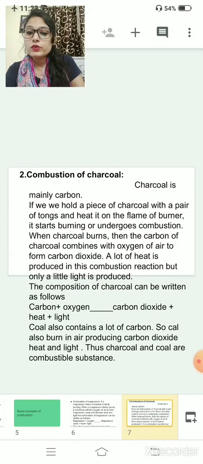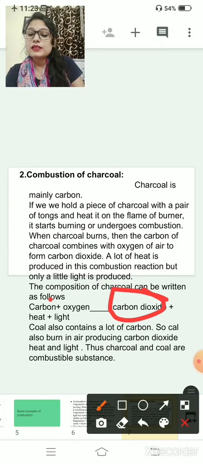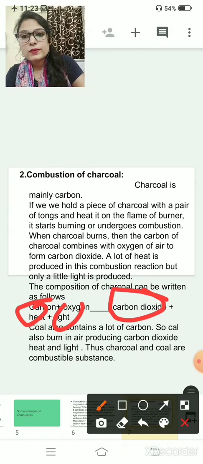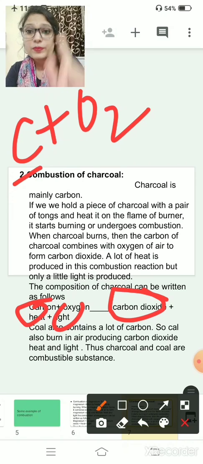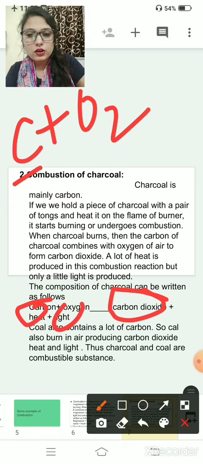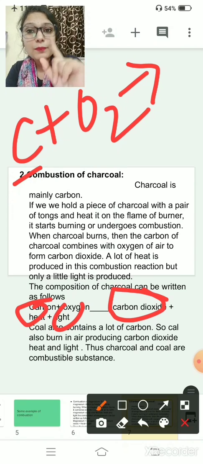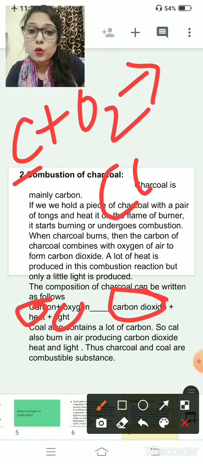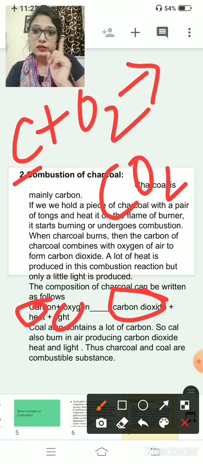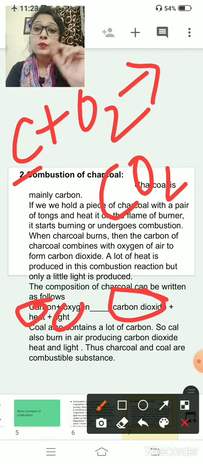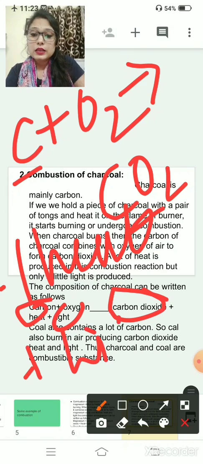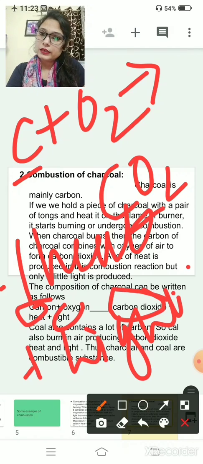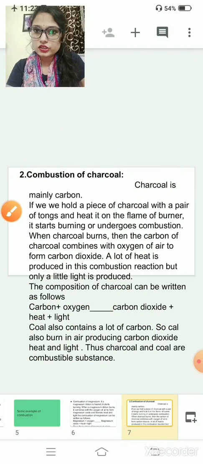And what will they produce? They will produce carbon dioxide plus heat plus light. That means when carbon reacts with oxygen, the symbol of carbon is C. When it reacts with oxygen, what will it produce? It will produce carbon dioxide, that is CO2, plus heat plus light. Clear? I think it is clear to you.